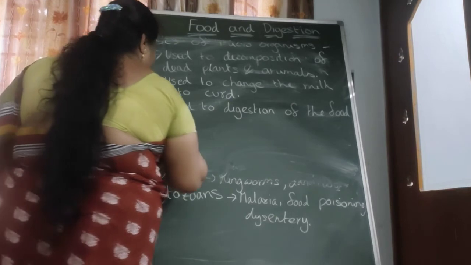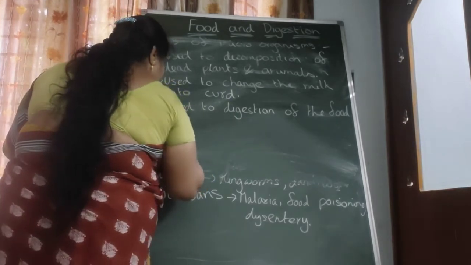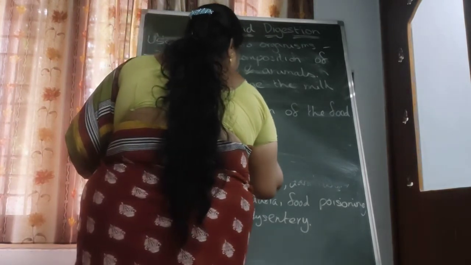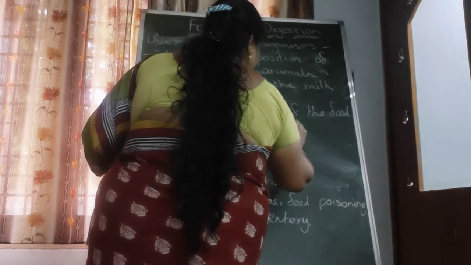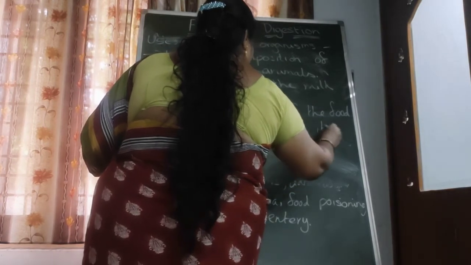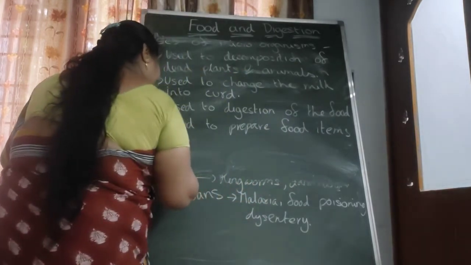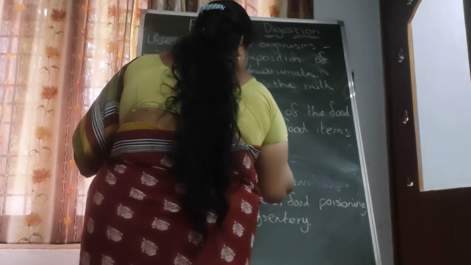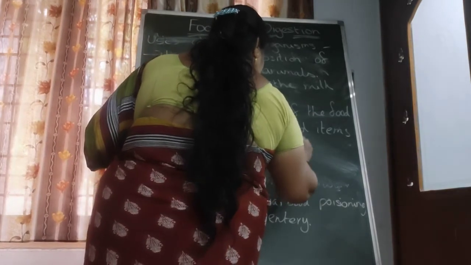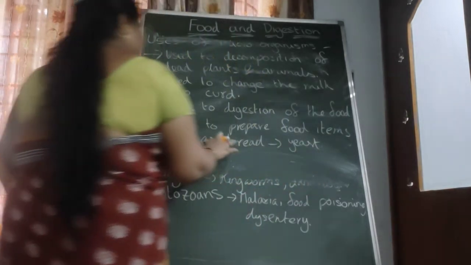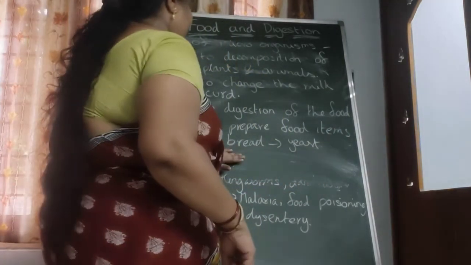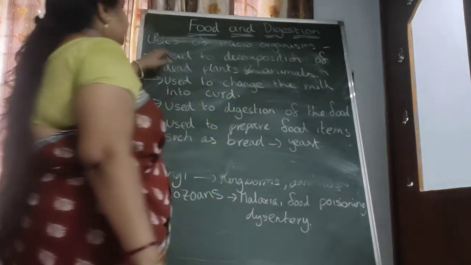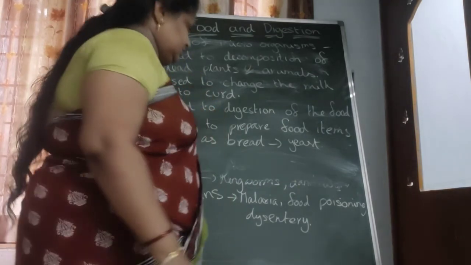Next, microorganisms are used to prepare food items such as bread. These microorganisms are yeast. Yeast is used to prepare bread. In our bakeries, for preparing bread and cakes, they are using yeast. Okay, these are all the uses of microorganisms. Okay, thank you.